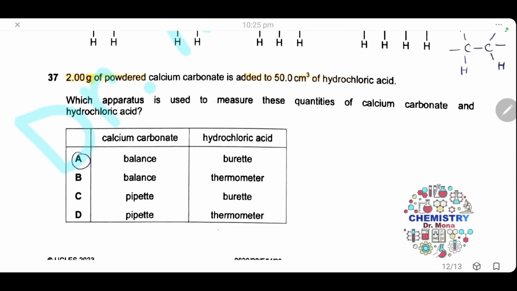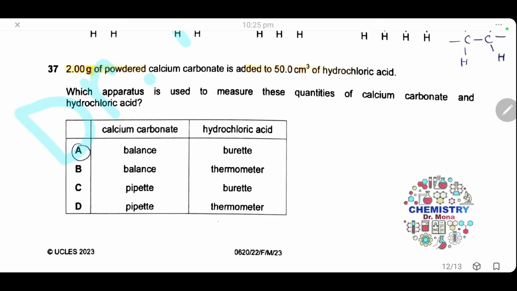Question 37. 2 grams of powdered calcium carbonate is added to 50 centimeter cube of hydrochloric acid. Which apparatus is used to measure these quantities of calcium carbonate and hydrochloric acid? Of course, to measure 2 grams, we will use a balance, and to measure 50 centimeter cube of hydrochloric acid, we will use a pipette. So the answer is A.